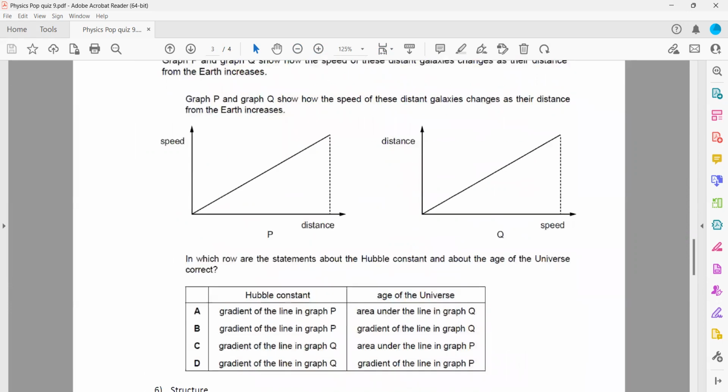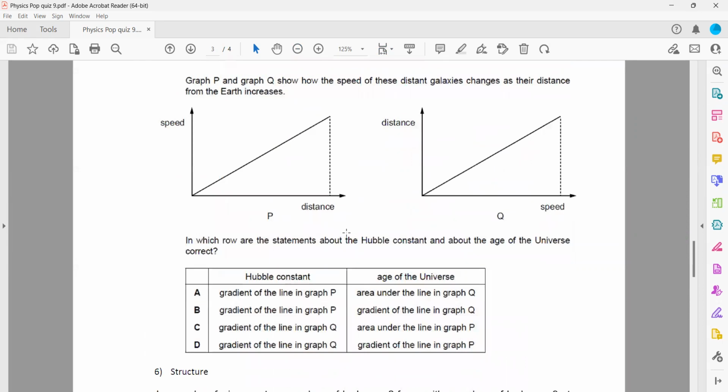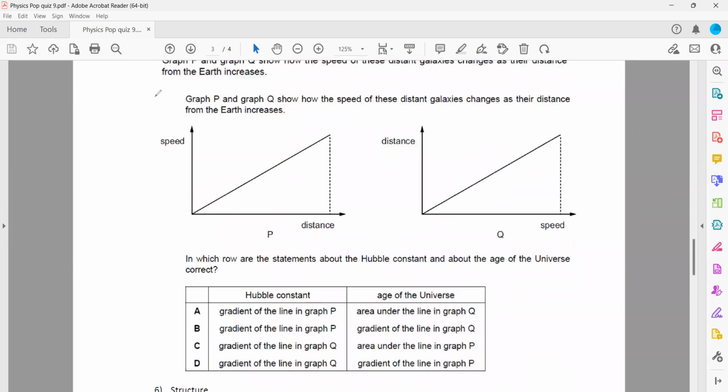So when we talk about a gradient, what is a gradient? Remember, whenever you take a gradient of any graph, the gradient is the quantity on the y-axis divided by the quantity on the x-axis. And area is the quantity on the y-axis multiplied by the x-axis, x into y. It does not make a difference, x into y or y into x.